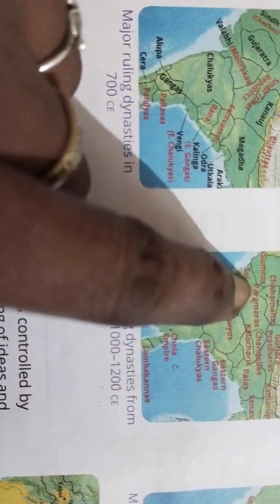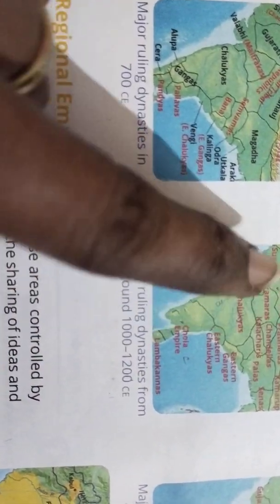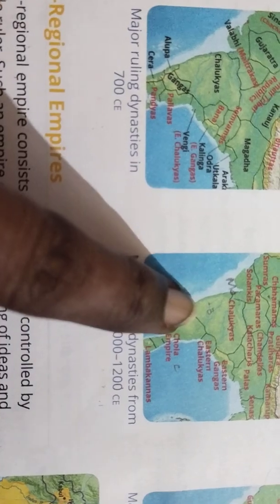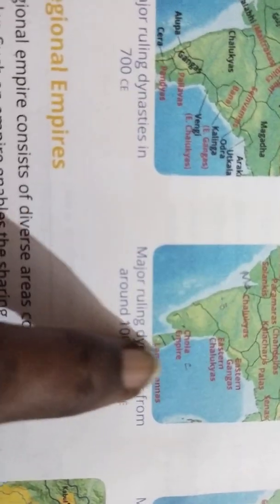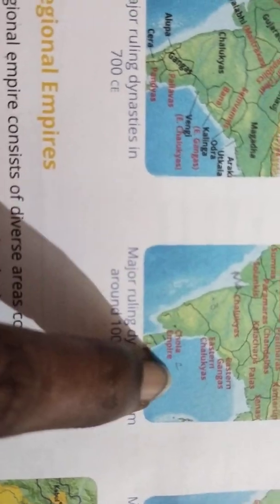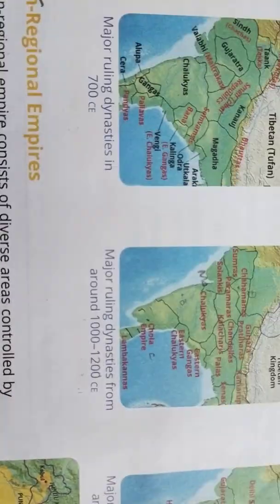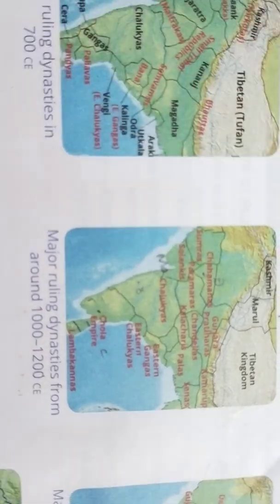With this you have to mark where Mumbai is. Mumbai will be here, right? So you have to write what the kingdoms were in the Mumbai place, and you have to write the kingdom which was followed in Bengaluru and Chennai. You know where Chennai is. What kind of kingdom was there, what is the name of the kingdom, and Delhi, you know that.